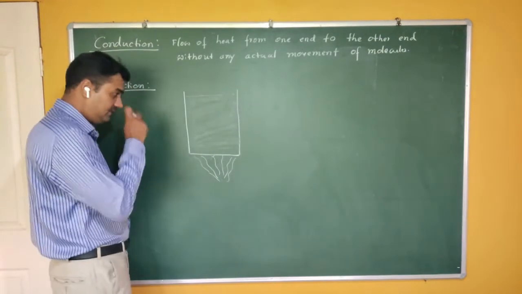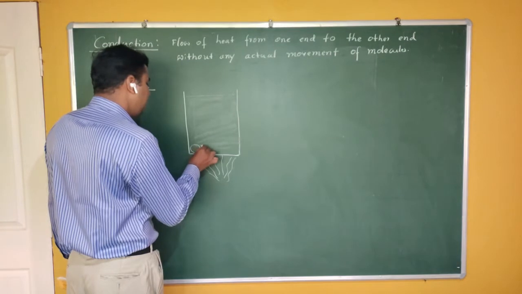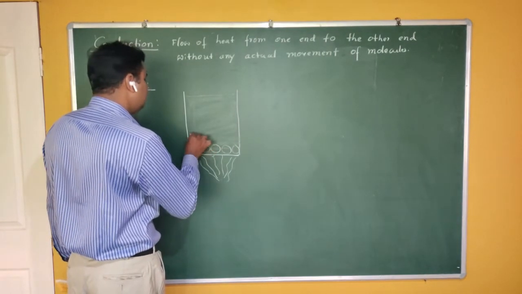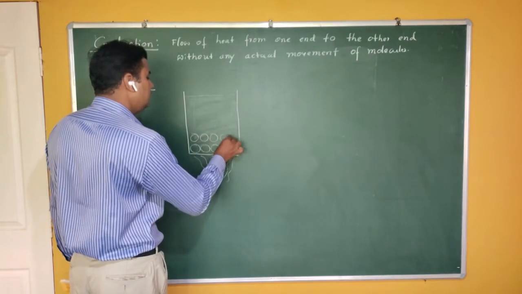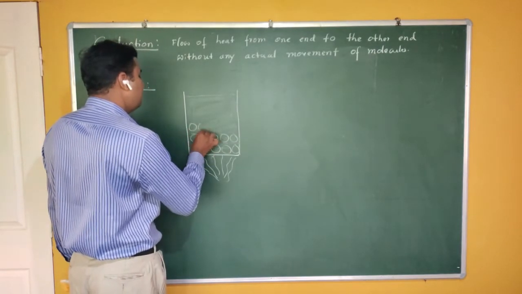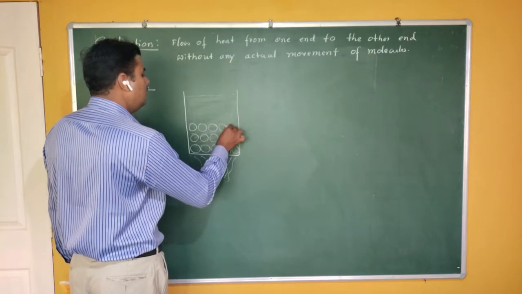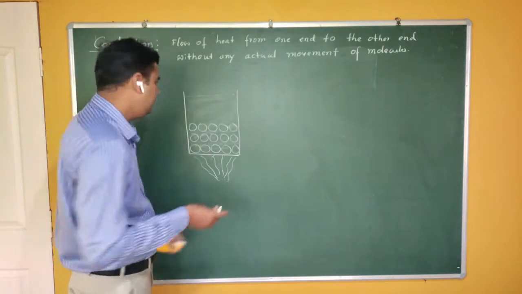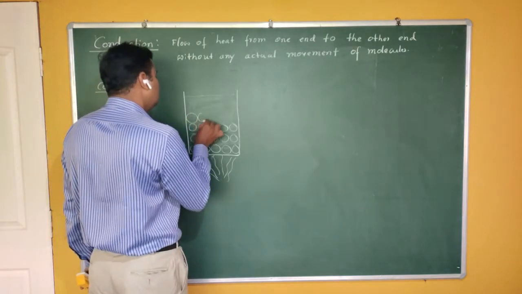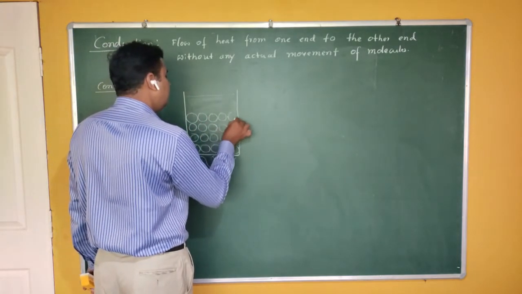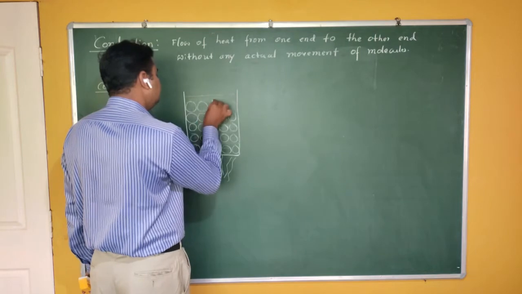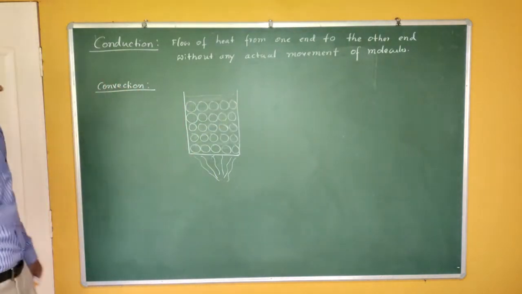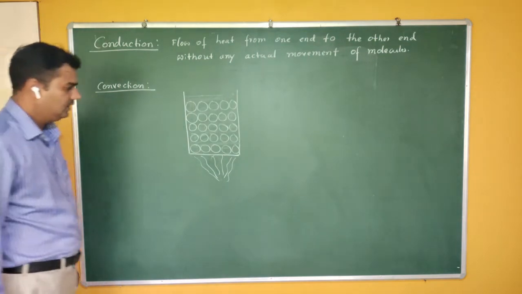The reason is, now see here, let me assume that this water is made up of water molecules. In the case of water, these molecules are free, not like solids, where the molecules are strongly bound. In water these molecules are free, so there is no bond between them.